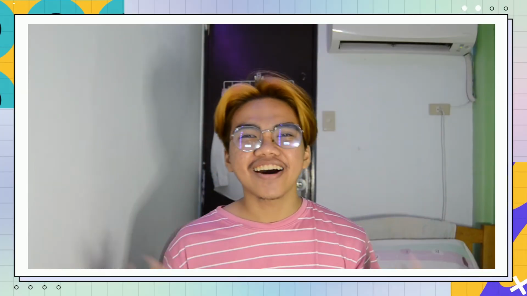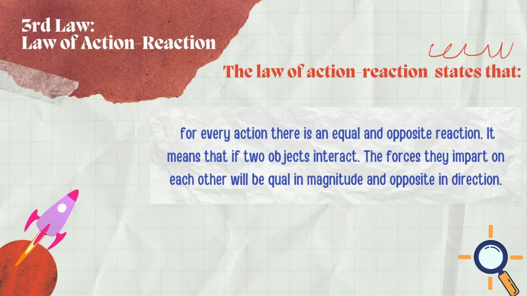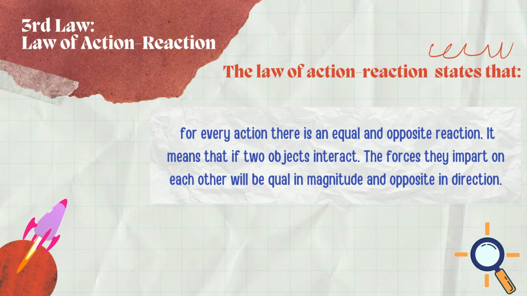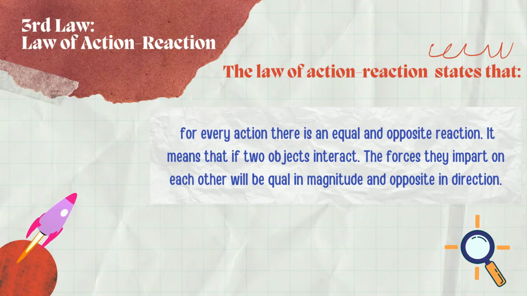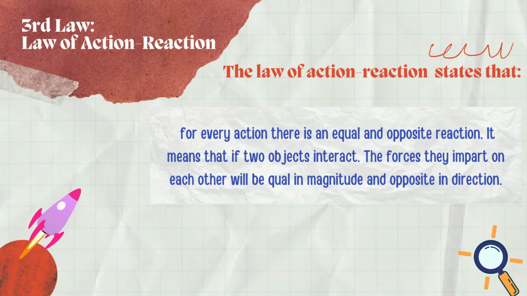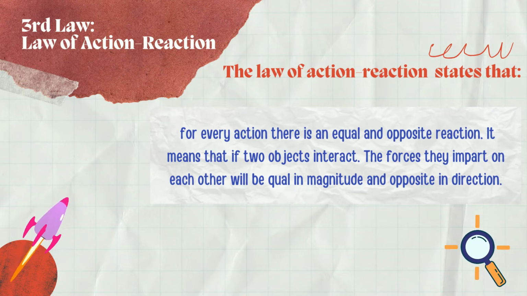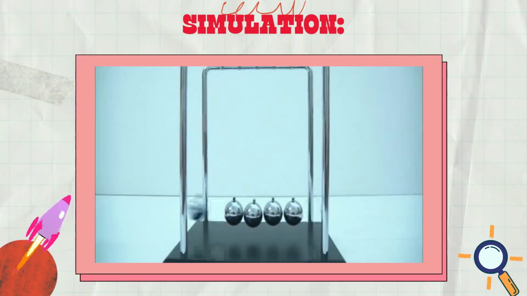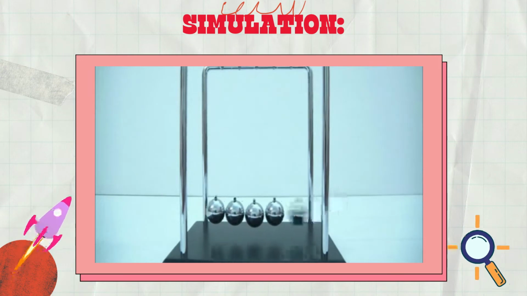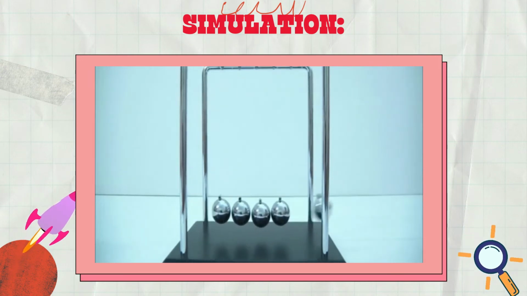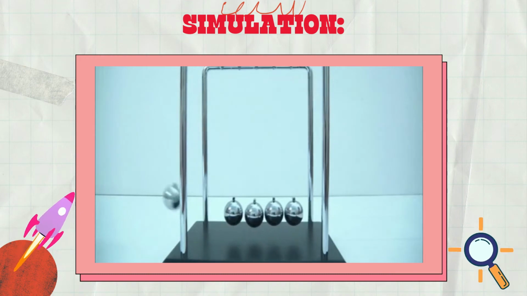Yay! We are now down to the last law of motion, which is the third law of motion. The third law of motion is the law of action-reaction. It is famously stated as follows: for every action, there is an equal and opposite reaction. Well, this is often quoted out of context for metaphorical purposes. In physics, it means something specific and quantitative. It means that if two objects interact, the forces they impart to each other will be equal in magnitude and opposite in direction.